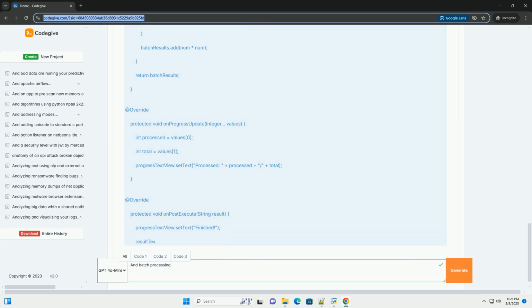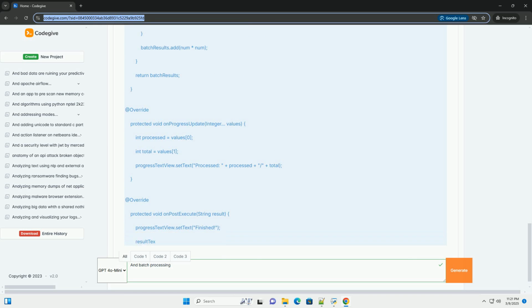Avoiding memory leaks is important. Memory leaks are a common problem when using background threads in Android. Here's how to avoid them, focusing on AsyncTask and other relevant scenarios. 1. AsyncTask and HandlerThread.